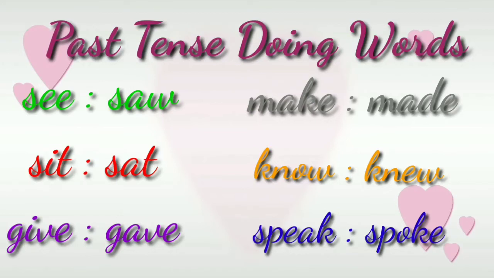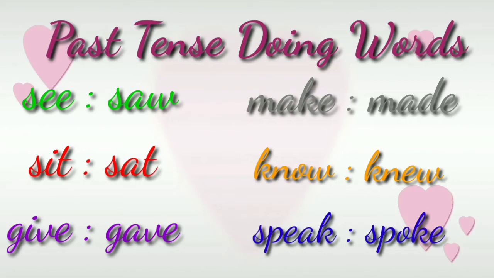So, when we are looking at these words, we can say that all past tense doing words do not end with ed. Some doing words change their spelling in the past form, right? For example, this make, made, grow, grew.